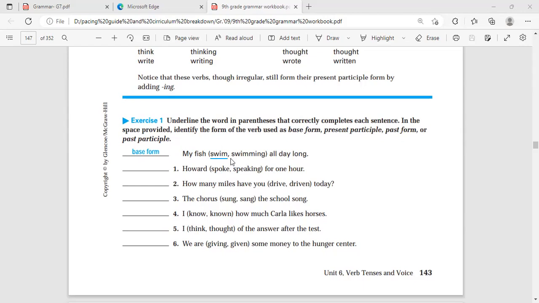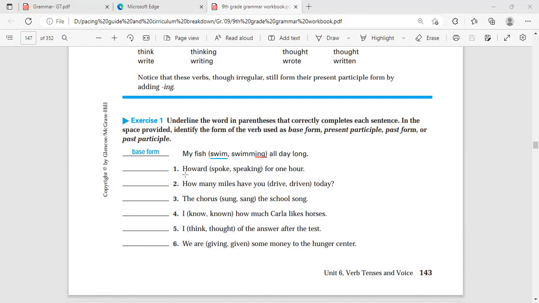Because if we pick swimming, we have to add am, is, or are. But in the sentence, I don't have any am, is, or are. So I have to pick swim.